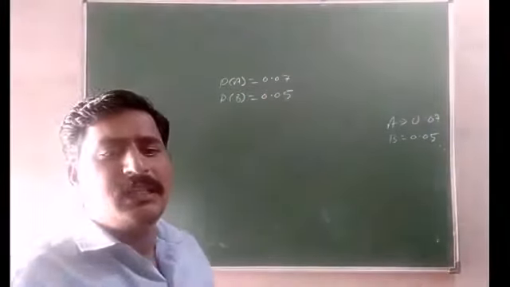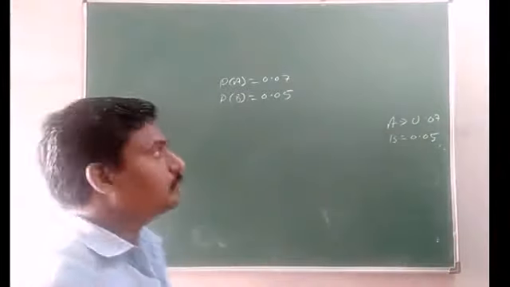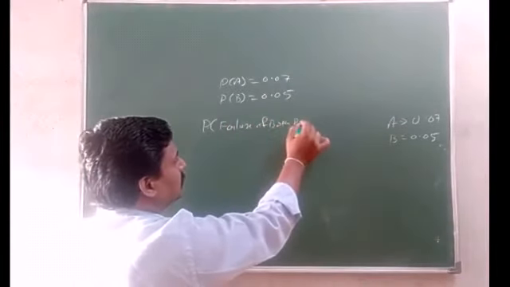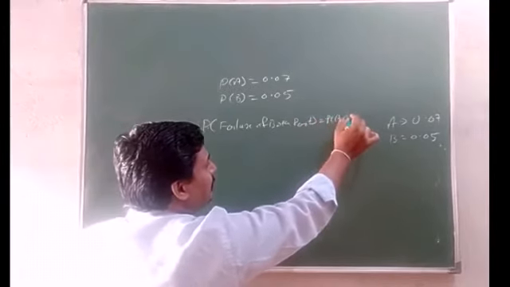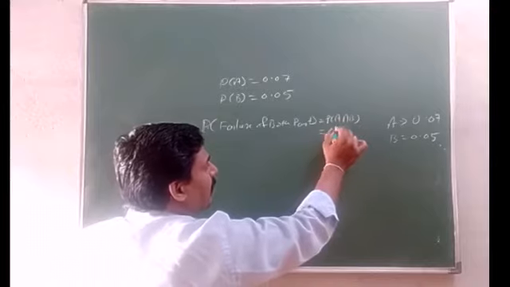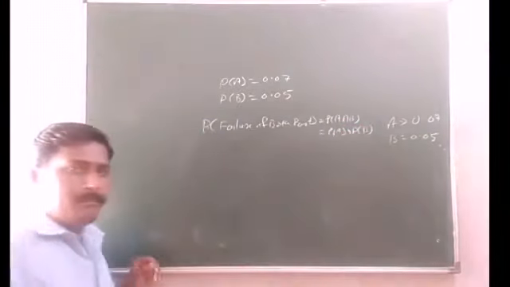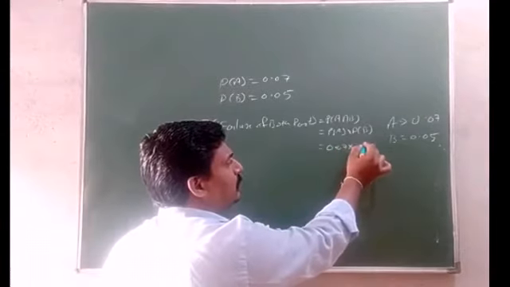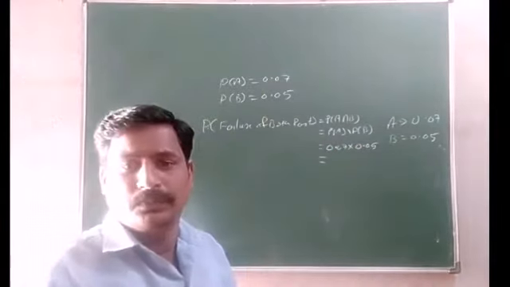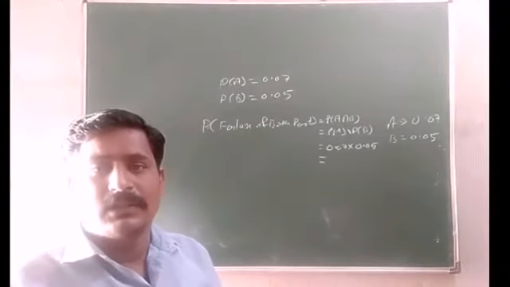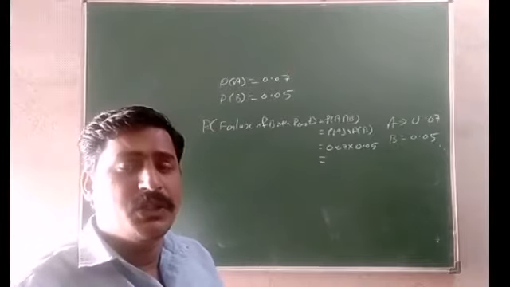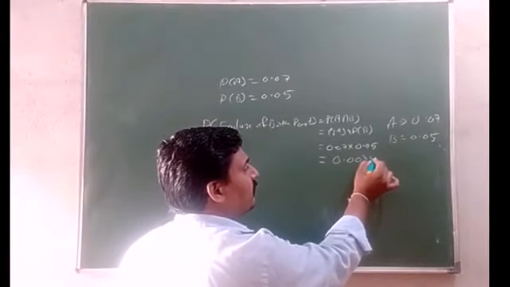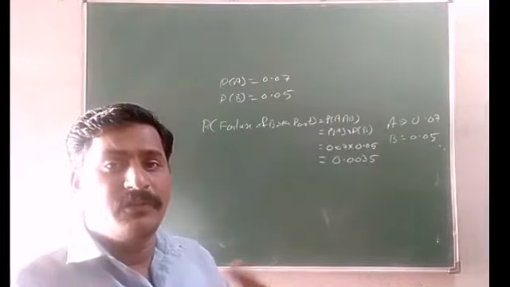So the probability of failure of both parts is P of A intersection B, or P of A into P of B. Both will fail is 0.07 into 0.05. 7 5s are 35, so 0.07 into 0.05 is 0.0035. 0.0035 is the chance that both of them will fail.